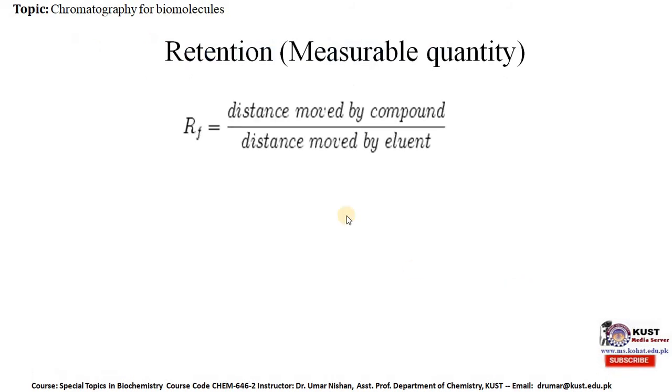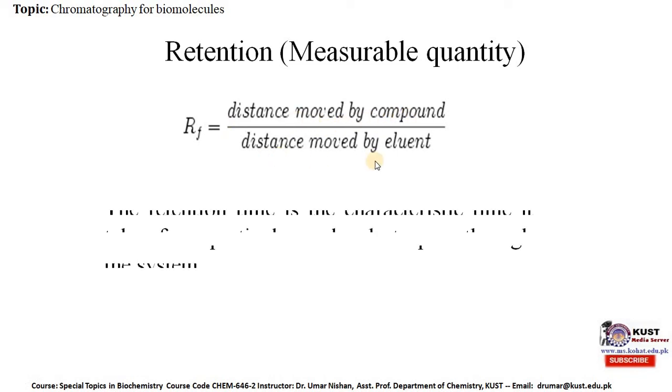Retention factor RF is equal to distance moved by compound over distance moved by eluent. So this is the ratio of the movement of compound and distance moved by eluent.